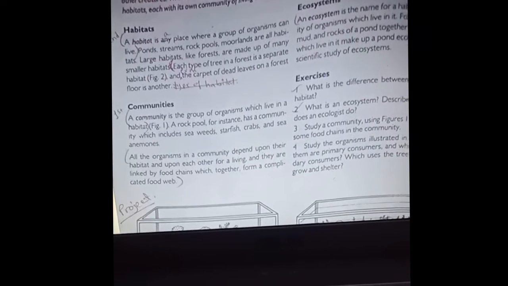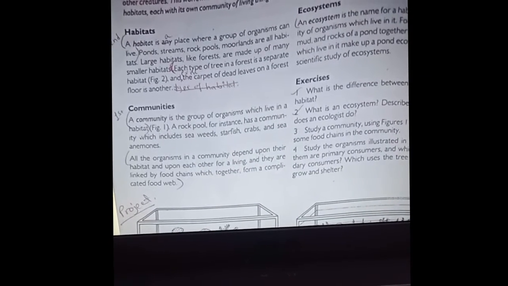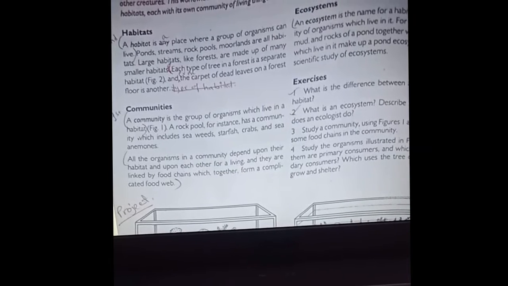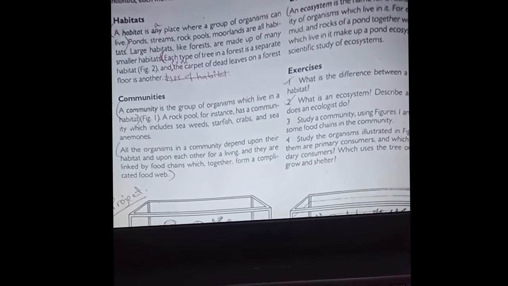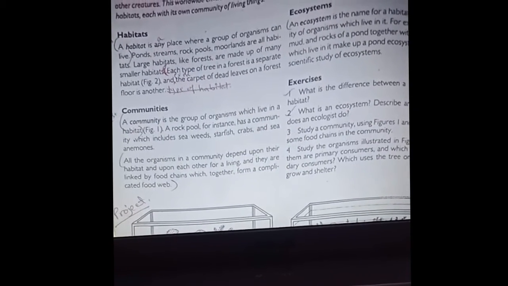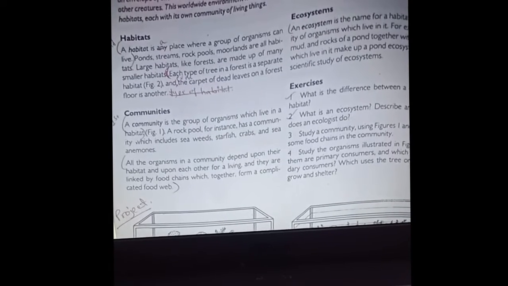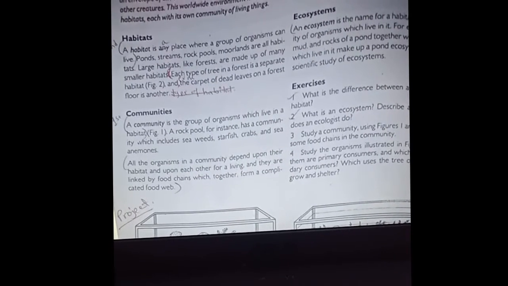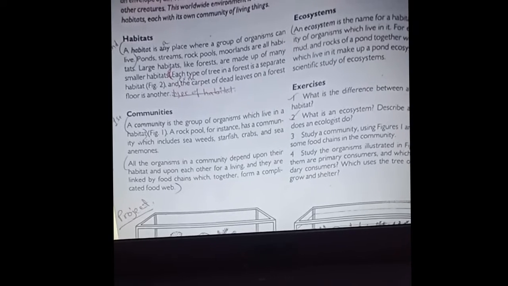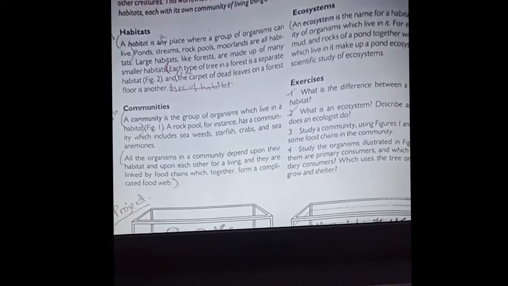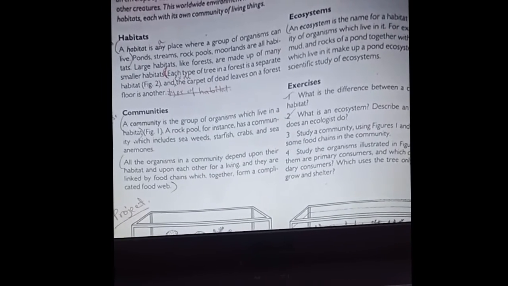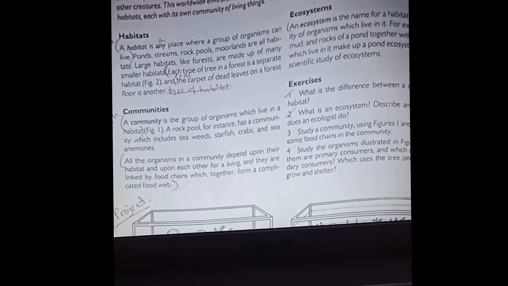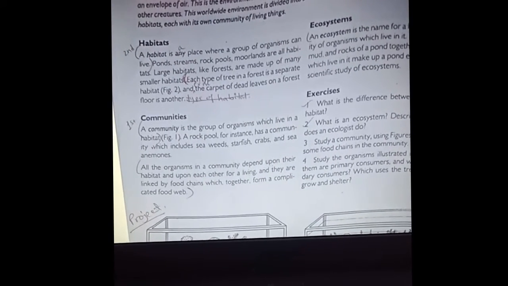A rock pool, for instance, has a community which includes seaweeds, starfish, crabs, and sea anemones. All the organisms in a community depend upon their habitat and upon each other for a living, and they are linked by food chains, which together form a complicated food web. We studied about food chains and food webs in the previous chapter, so I believe you all remember what a food chain is and what a food web is, right?